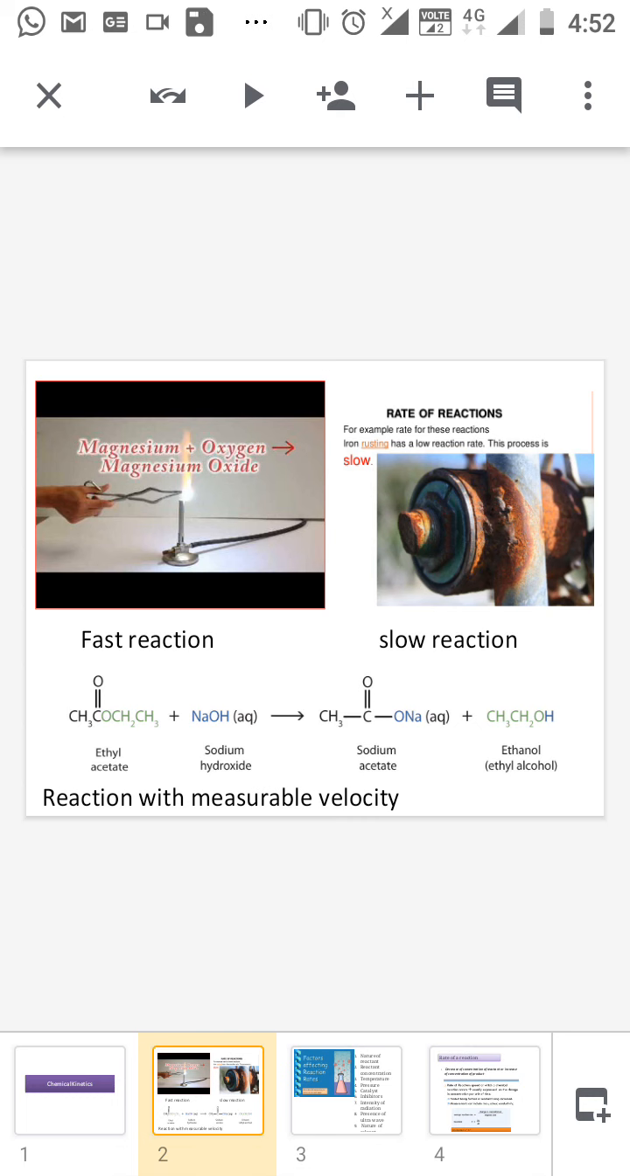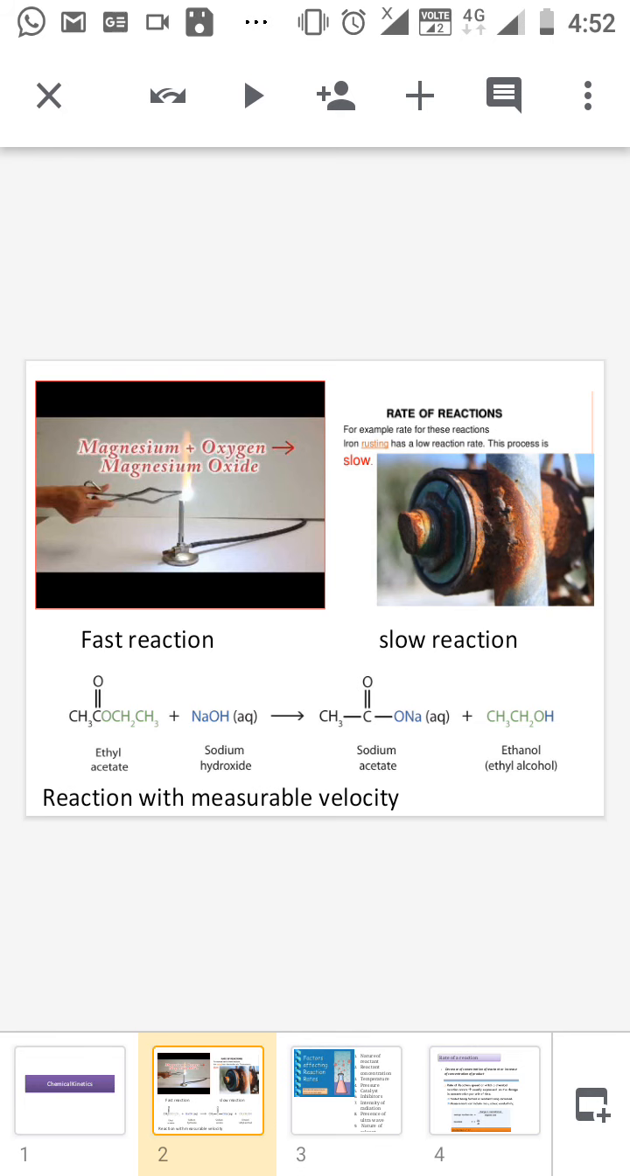We can see three different types of chemical reaction. First one is very fast reaction, for example, magnesium ribbon igniting in the flame. So magnesium combines with oxygen to form magnesium oxide. This reaction is an example of a very fast reaction. A very fast reaction means the reaction takes place in a very small time, that means 10 to the power of minus 12, that is picosecond.